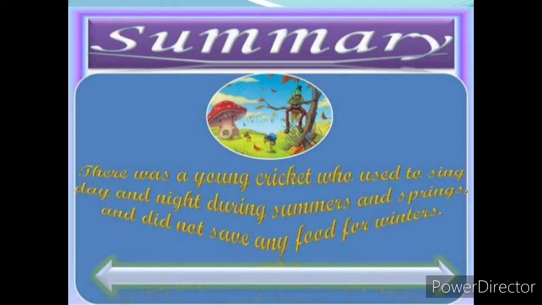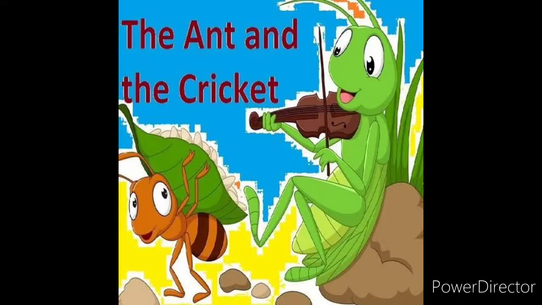There was a young cricket who used to sing day and night during summers and springs and did not save any food for its winter. This is the summary of the poem. Children, let's watch a video of the story for the poem, The Ant and the Cricket.